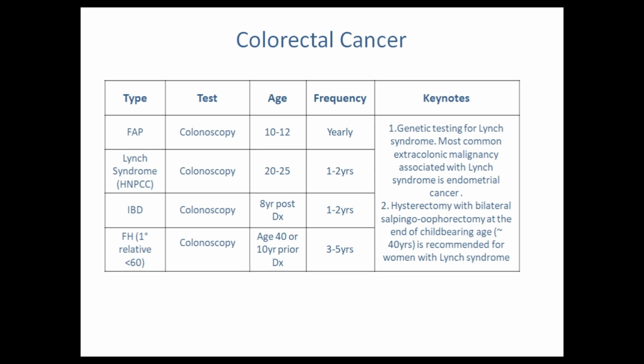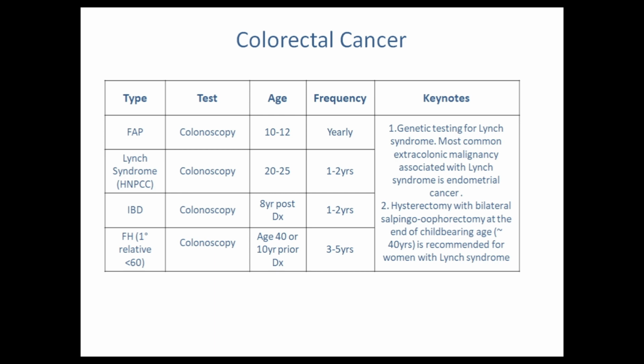If family history is present, for example, anyone having a first degree relative diagnosed at an age less than 60, the test of choice will be colonoscopy. The test of choice for all of these special cases is colonoscopy because it is a very reliable type of screening test, and the age will be age 40 or 10 years prior to diagnosis. The frequency will be 3 to 5 years.